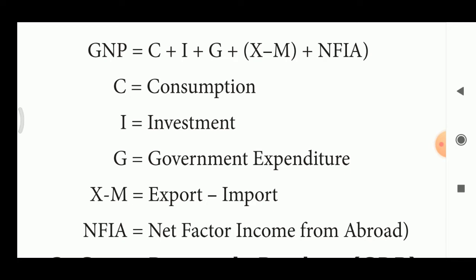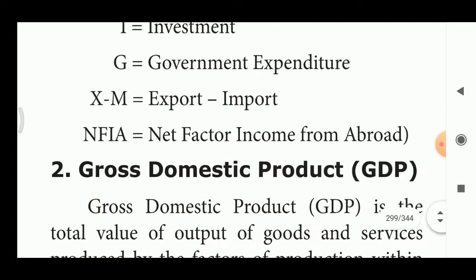So, we have already seen about this. What is C? Consumption. What is I? Investment. What is G? Government expenditure, that is expenses. X means export. M means import. What is NFIA? Net factor income from abroad.